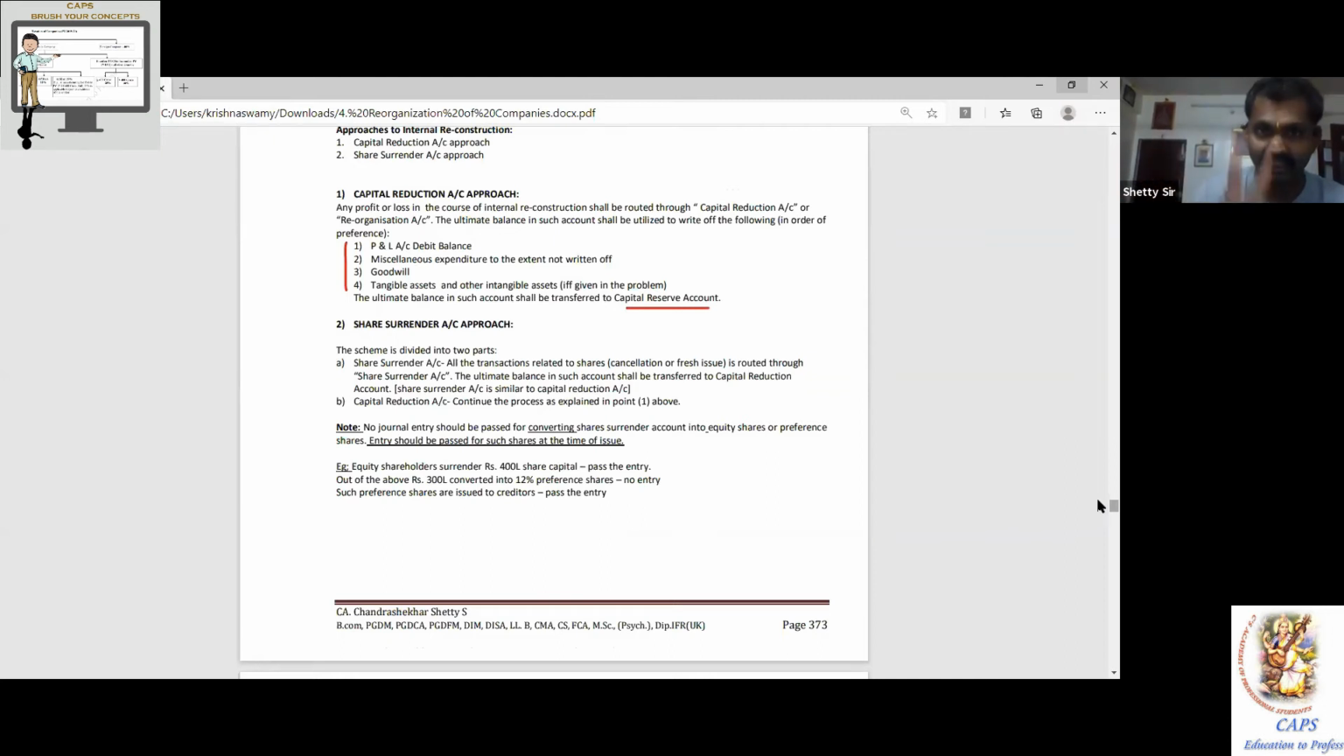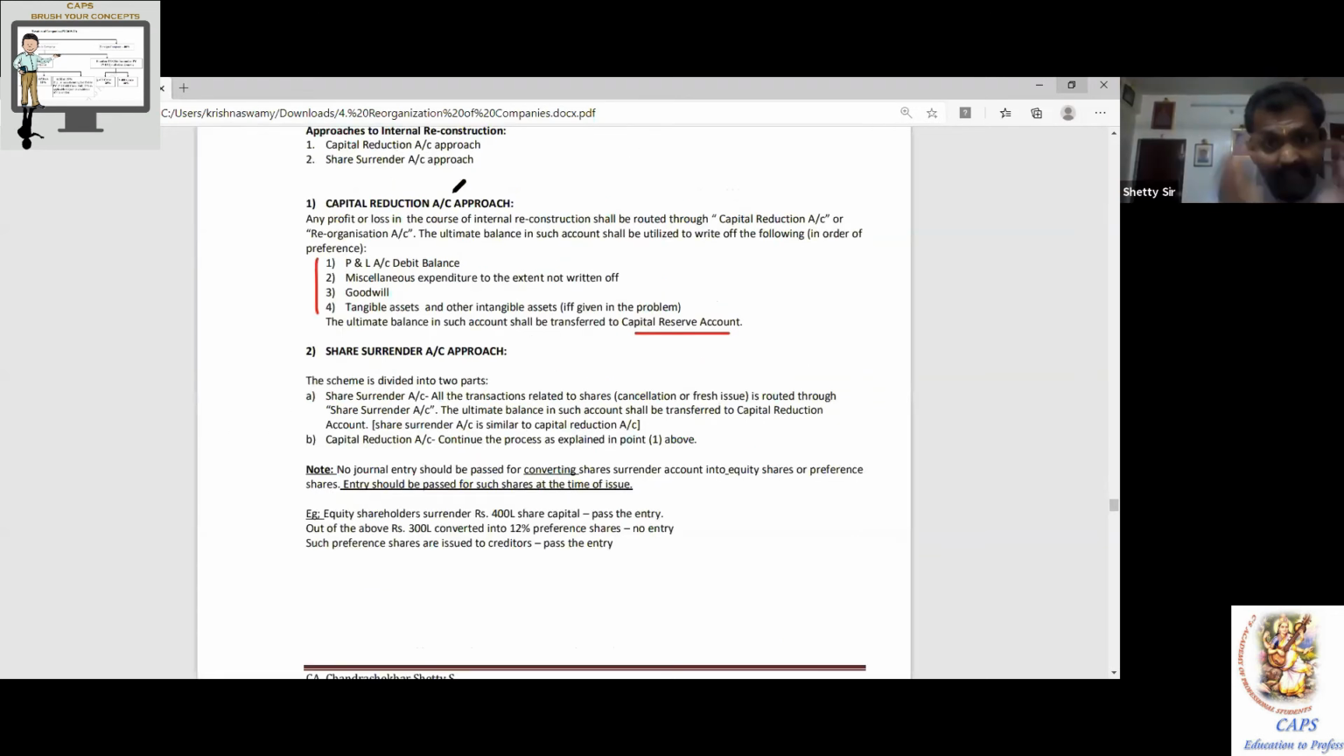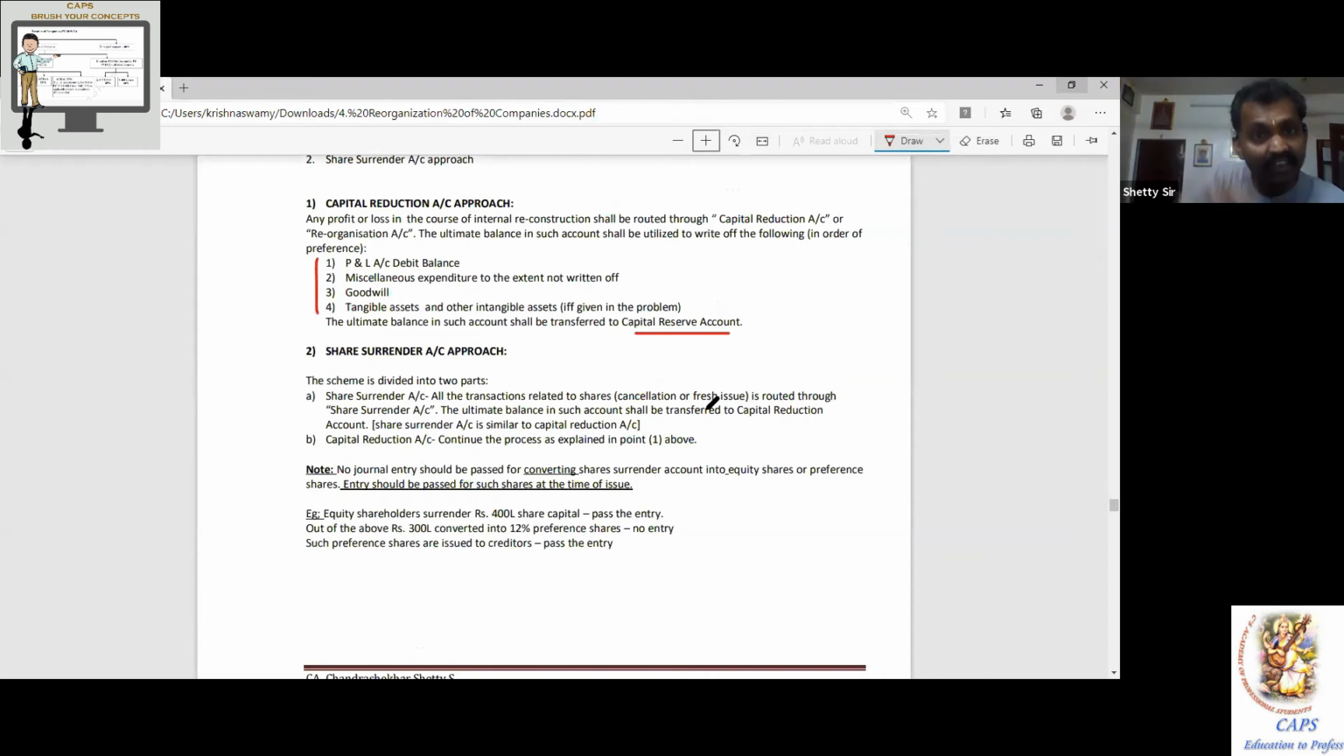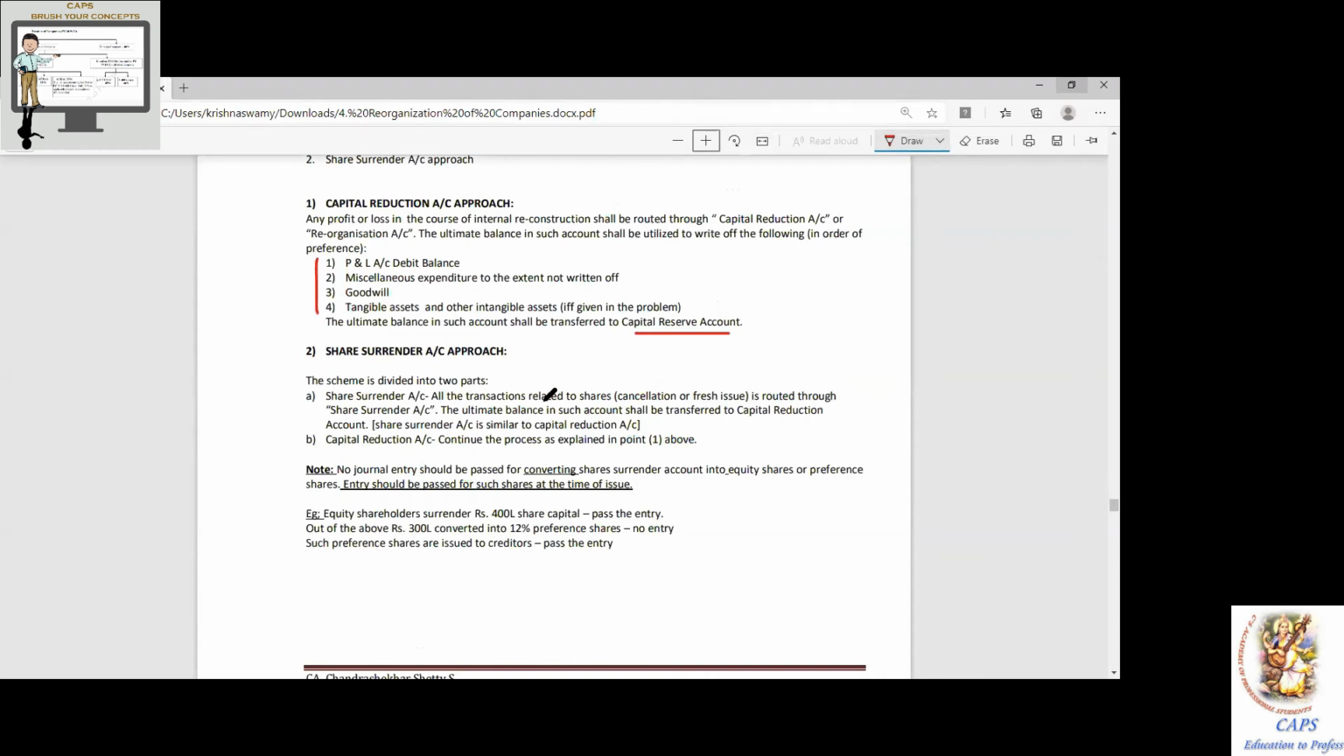So there are two accounts, similar to the capital reduction account. First one is called share surrender account. Any transaction with the shareholders is routed through what? Share surrender account. And ultimately, whatever balance is left in the share surrender account, transfer it to capital reduction account. And the capital reduction account continues in the same manner.